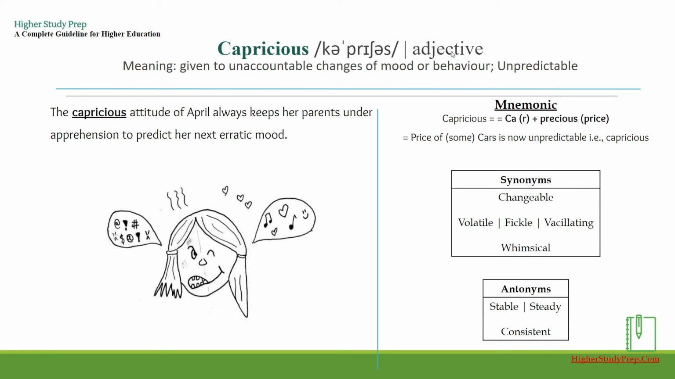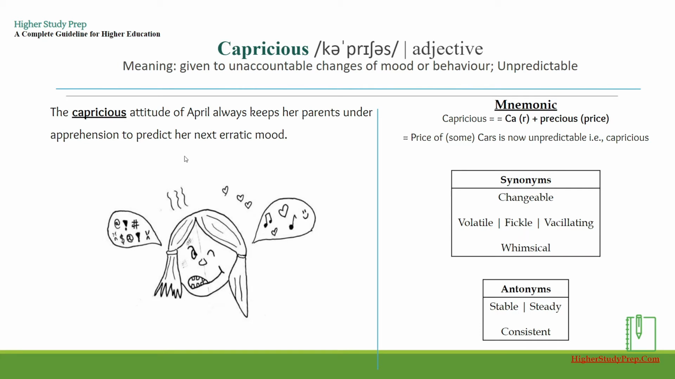Capricious. It's an adjective which means given to unaccountable changes of mood or behavior, or unpredictable. One example could be, the capricious attitude of April always keeps her parents under apprehension to predict her next erratic